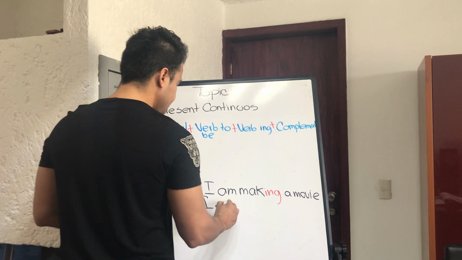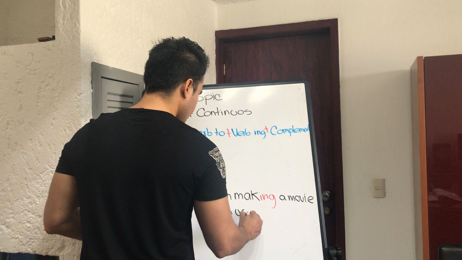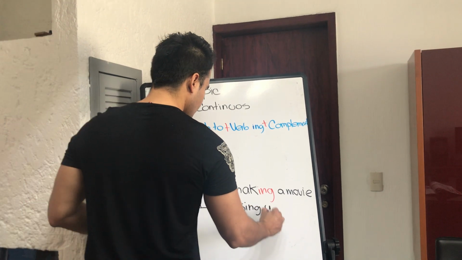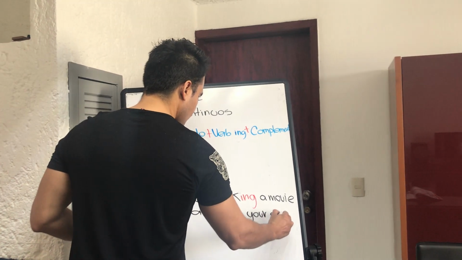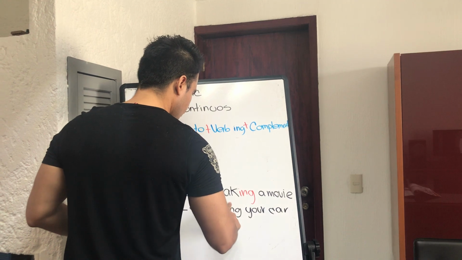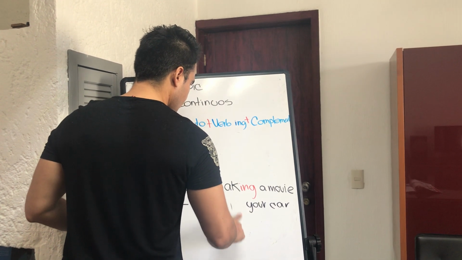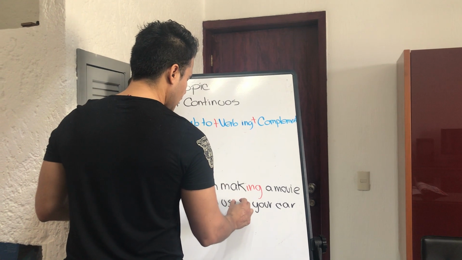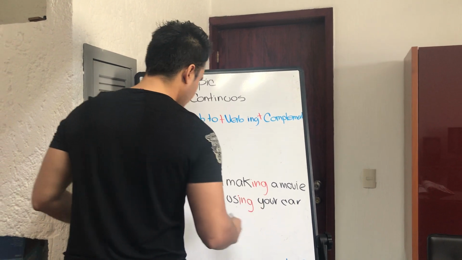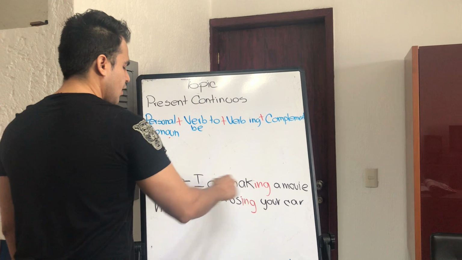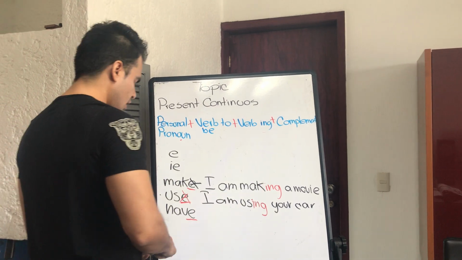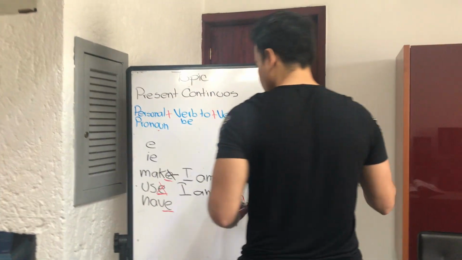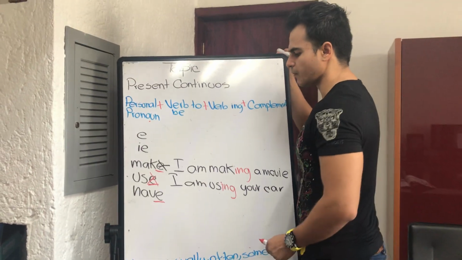I am using. With red will be better. That way we are going to be able to see the difference. I am using your car, or I am making a movie. Those are small differences when we are using the present continuous.